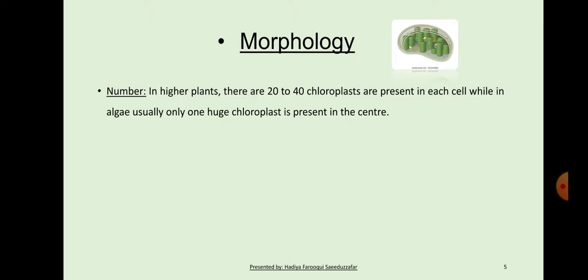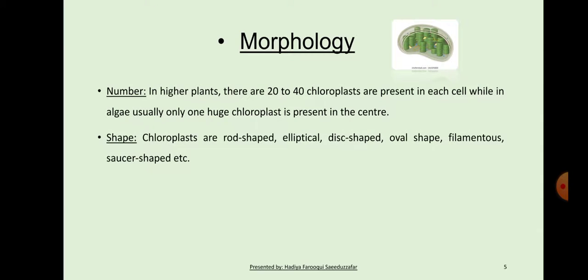Next we see morphology. Number. In higher plants there are 20 to 40 chloroplasts present in each cell, while in algae usually only one huge chloroplast is present in the center. Shape. Chloroplasts are rod-shaped, elliptical, disc-shaped, oval-shaped, filamentous, saucer-shaped, etc. Size.